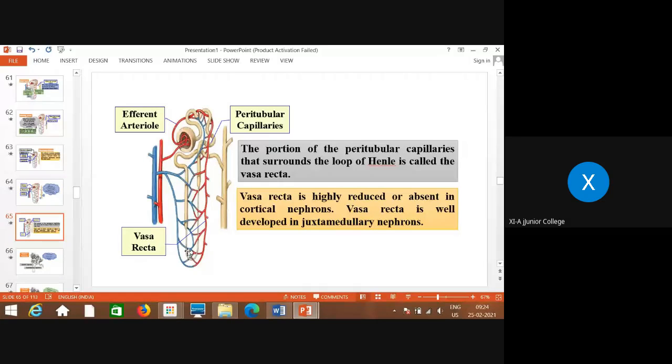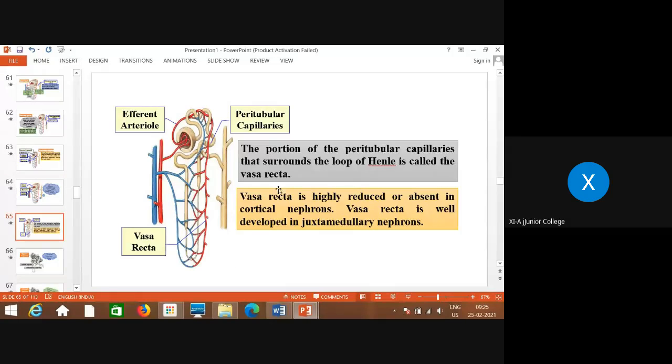And the renal tubules are covered by the network of capillaries called peritubular capillaries. And here the loop of Henle, which is covered by these peritubular capillaries, is called the vasa recta. You remember these terms. So the vasa recta is highly reduced or absent in cortical nephrons, but it is well developed in juxtamedullary nephrons. What is that? I will tell you in the next part.